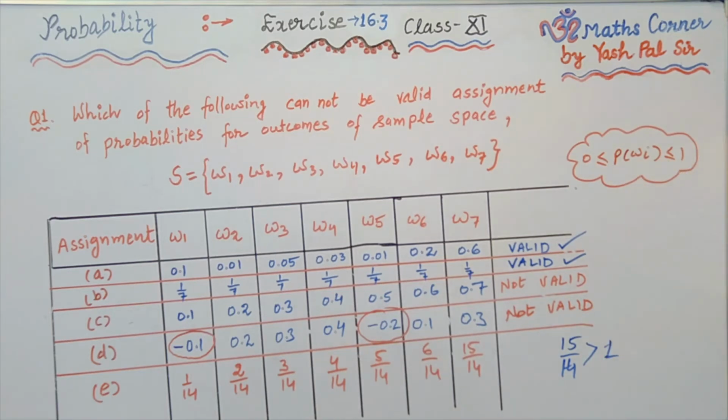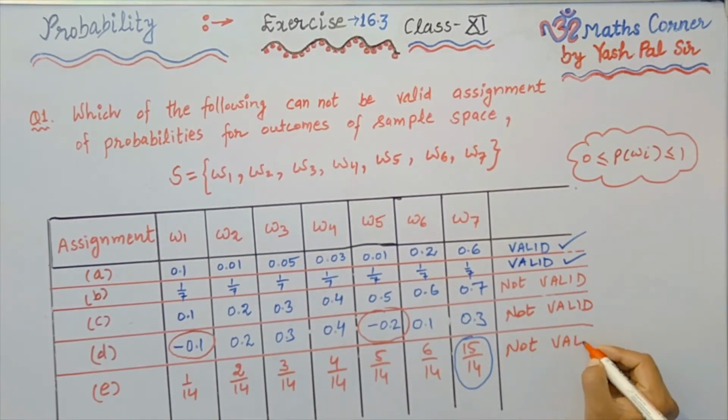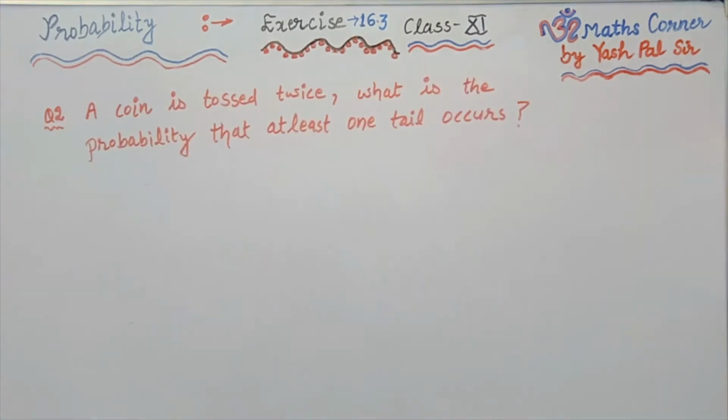So each probability should be less than or equal to 1. Because this is greater than 1, what is the conclusion? Not valid. So we write here not valid probability assignment. Okay. So this was our question number 1.